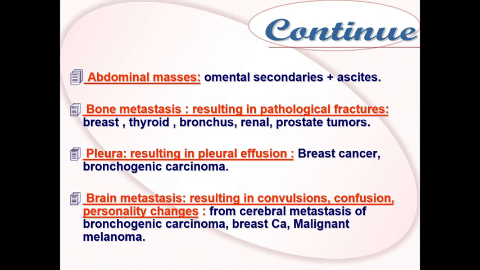Brain tumors secondary to malignancy can result in convulsions, confusion and personality changes, and usually occur due to bronchogenic carcinoma, breast cancer, and also malignant melanoma.